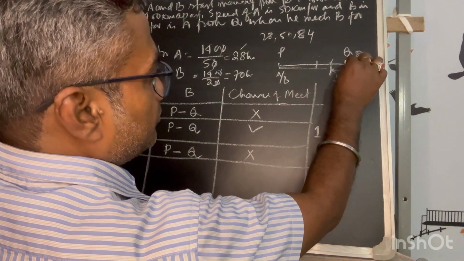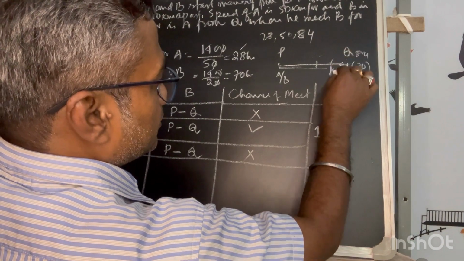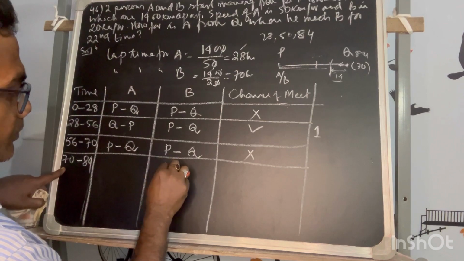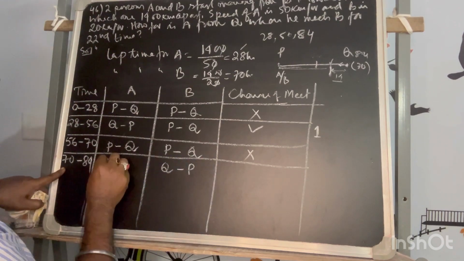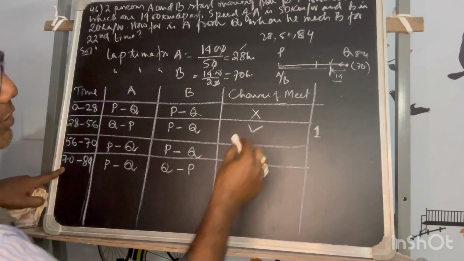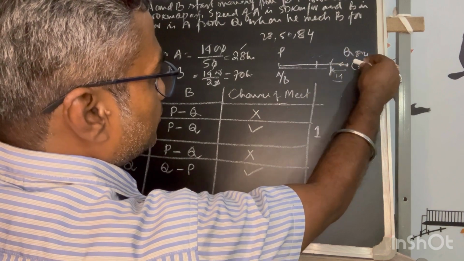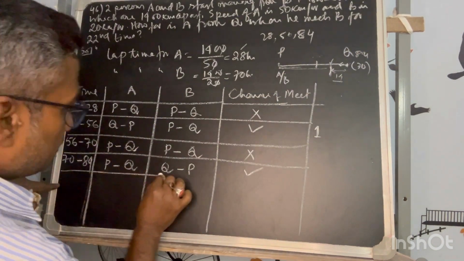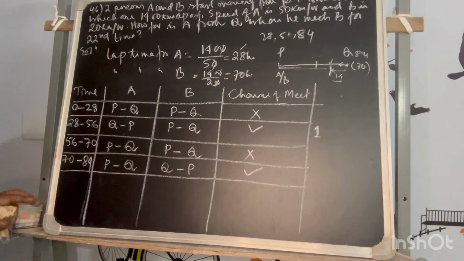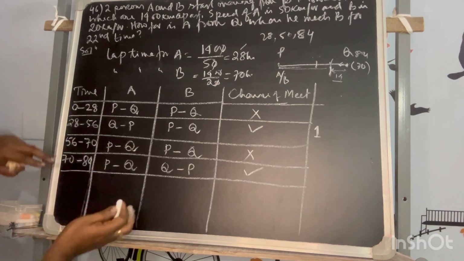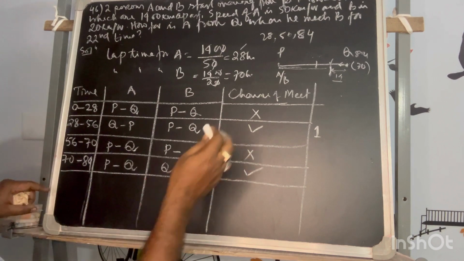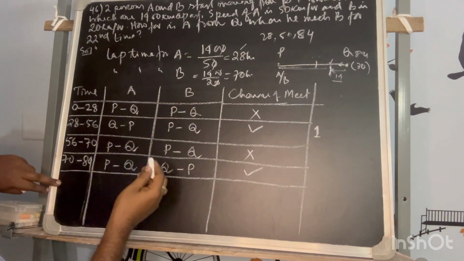From 70, B has already reached there, so he will start coming back towards P. So B's movement is from Q to P, whereas A is still moving on P to Q. So in that part there is a chance of meet because A is going in this direction and B is coming back. Okay. The next segment will take the 5 lap condition, but that will give you the advantage. Why I am saying this: you will not be able to remember this condition, and there is a reason why I am taking that. That will be known later.